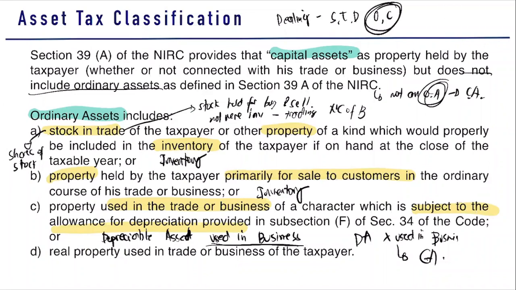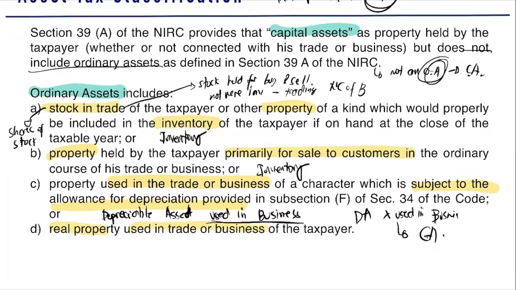Next item, real property used in trade or business. So here we have another property, but only a real property, and it must be used in trade or business. So for example, guys, you have here a land. The land is where your building is constructed. So your building lies on that land.